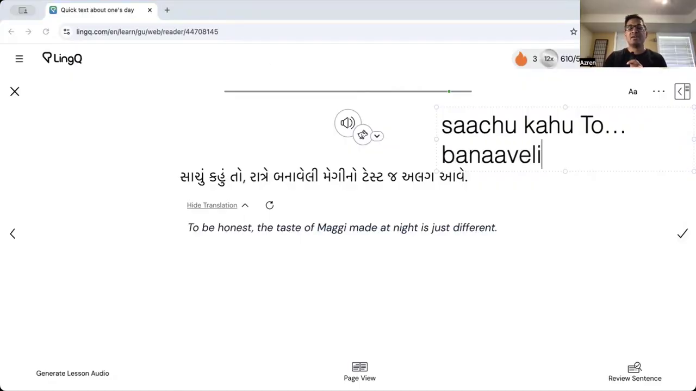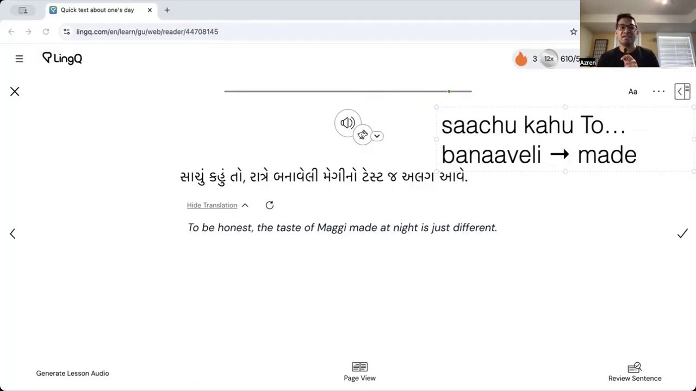Banaveli. We've talked about this in passing a couple times. The simple past tense in Gujarati, there's a couple different options for how to do it. You could do banaveli for feminine, banavelu for neuter, banavelo for masculine, banavela for plural. Or you can just use simple past tense, which we've covered many times. Me kaam kariyu, me khadu, right? So banaveli means made, like in the past tense. That's a very simple way to view it anyway. So ratre banaveli. So Maggie made at night. Night made Maggie, something like that.